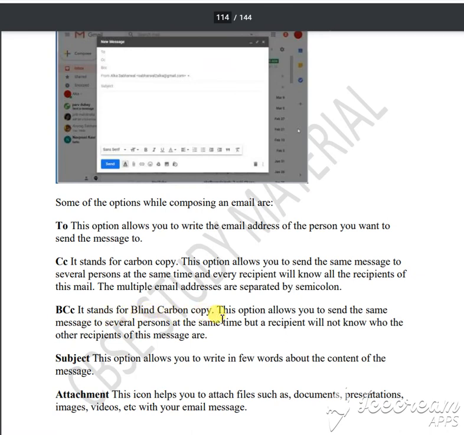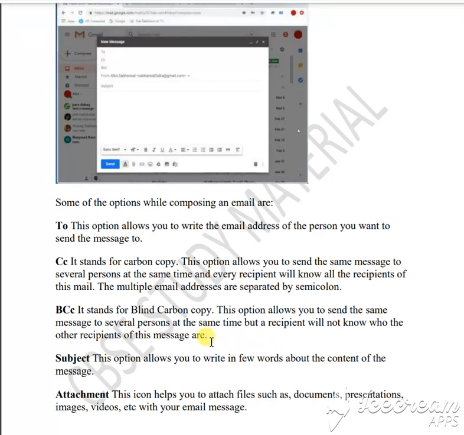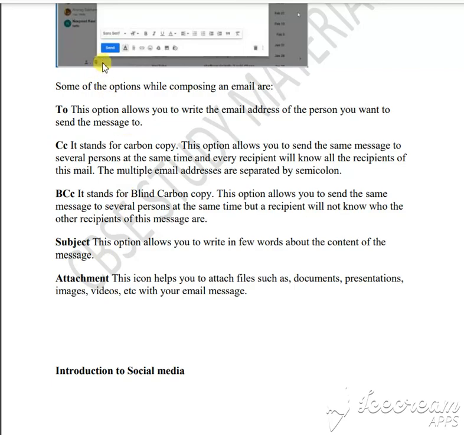BCC is blind carbon copy. It allows you to send the same message to several other persons, many persons you can send. I am just giving an example here. After that, you will find a section which is the subject. You have to write what the subject is. Then the attachment. This is the portion where you